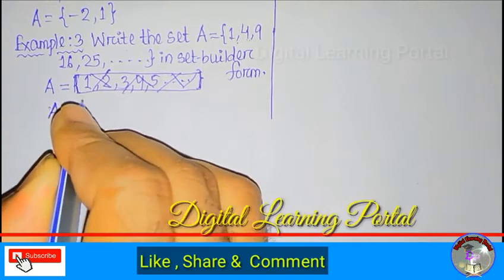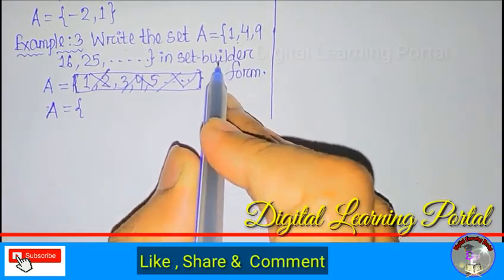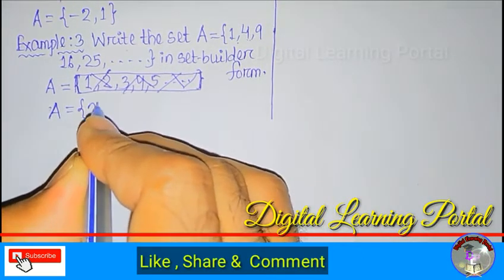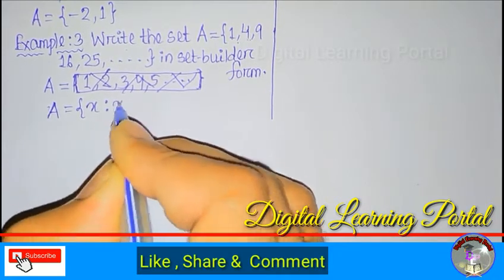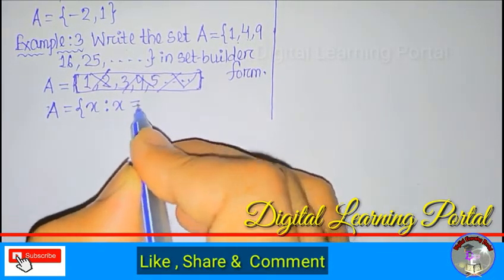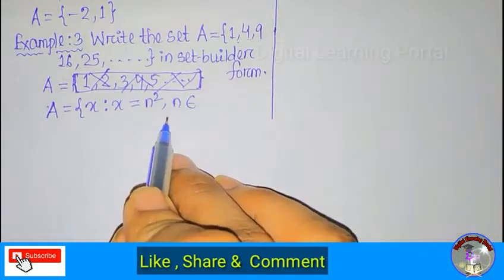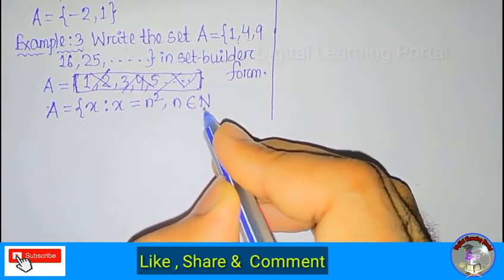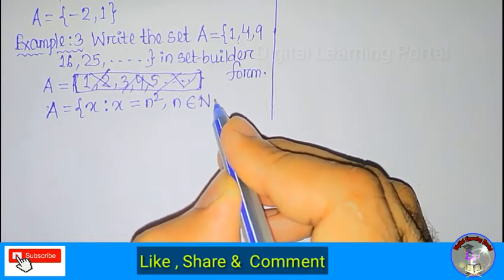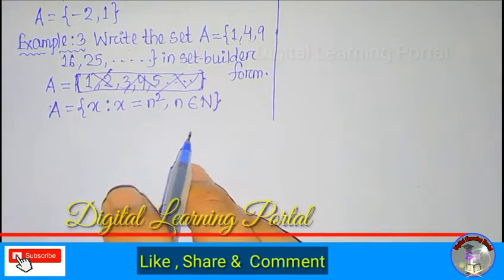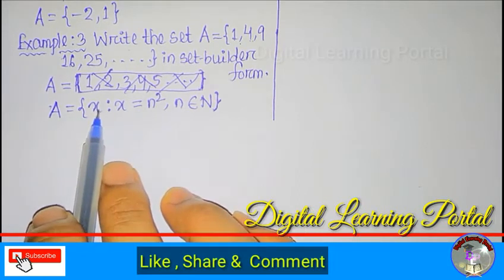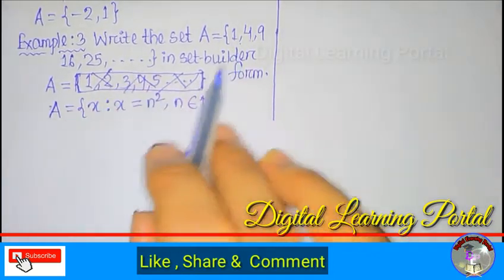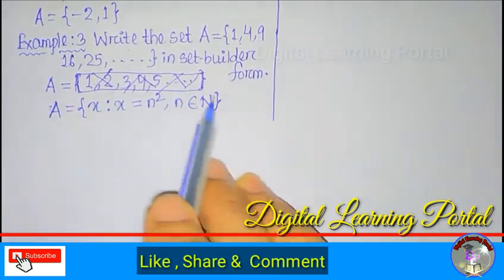We take a set, set A, equal to. As these numbers are square numbers, suppose we consider an element x. So x such that x = n square, where small n belongs to capital N. Capital N stands for natural numbers. So this is your answer. A = {x : x = n², n ∈ N}. Here this set is an infinite set, so this can be written in this form.